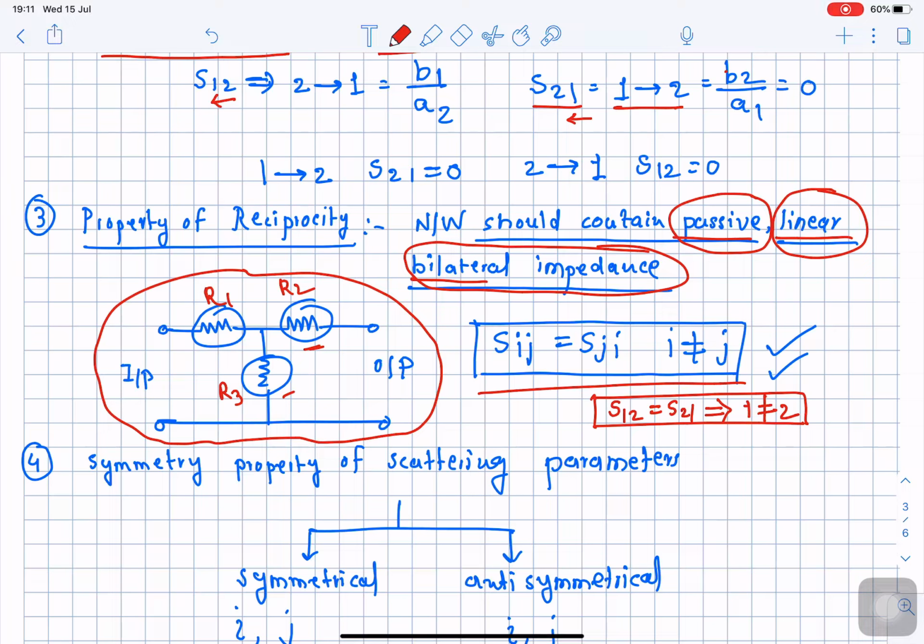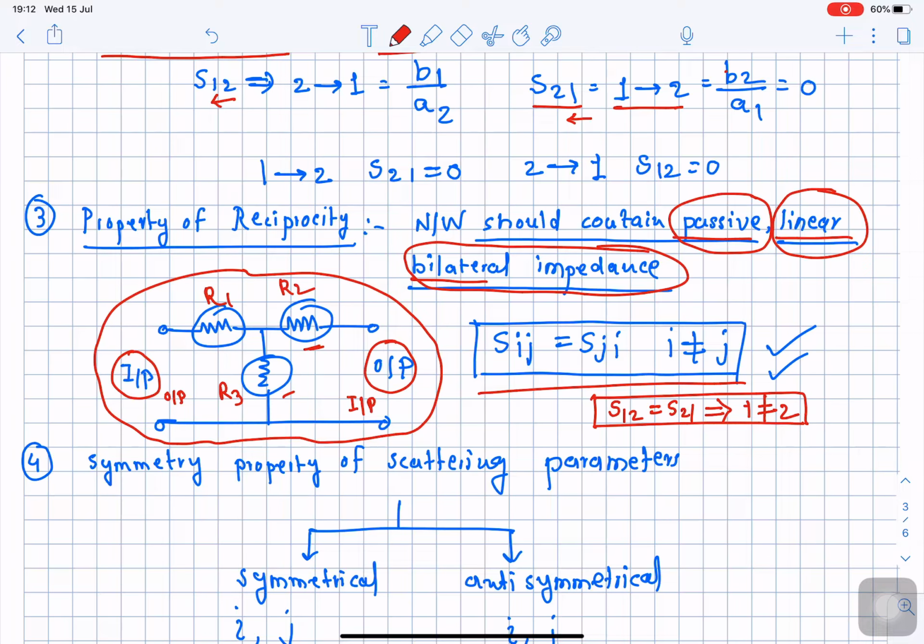So that means the input port can be later configured as an output port. So the input port you can change as an output port, and similarly the output port you can change as an input port. In other simple sentences, we can define the property of reciprocity of the network: if the port functions are interchangeable, there are two ports, one port is acting as an input, the other port is acting as output.